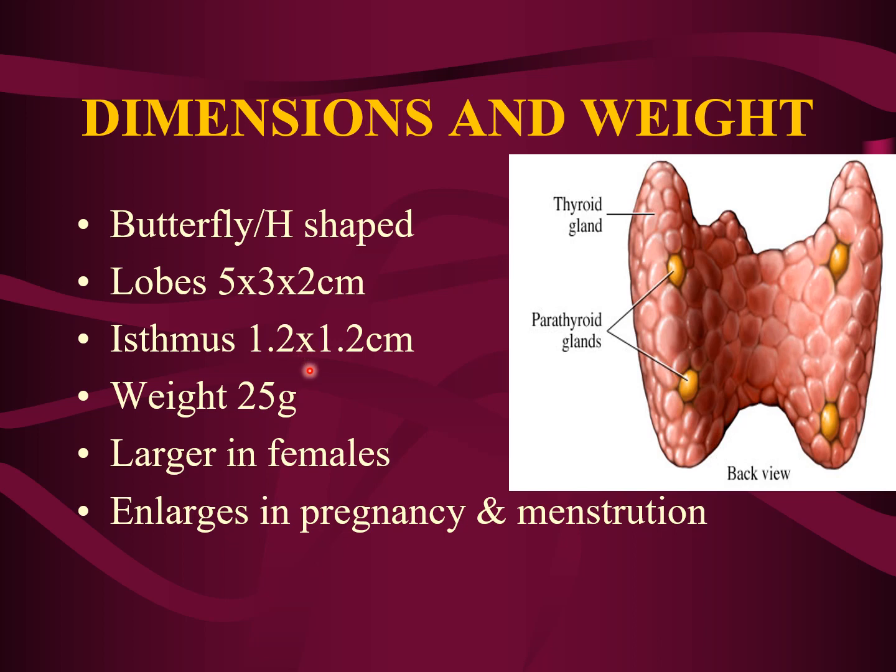thickness of the isthmus. The gland weighs about 25 grams in females, and it is larger in females. It increases during pregnancy and menstruation. The size of the gland increases in females during pregnancy and menstruation. So you have to remember that the weight of the gland is 25 grams, and in females it increases during pregnancy and menstruation.